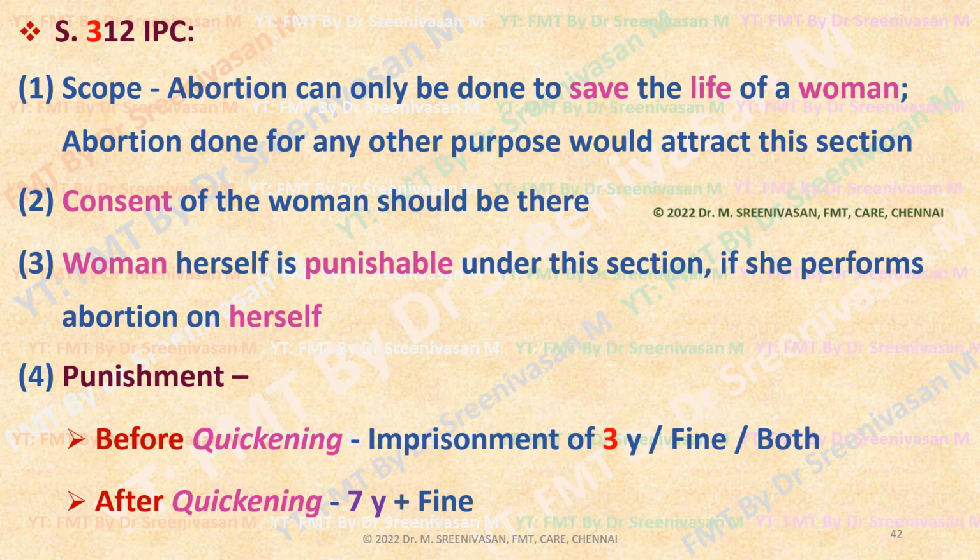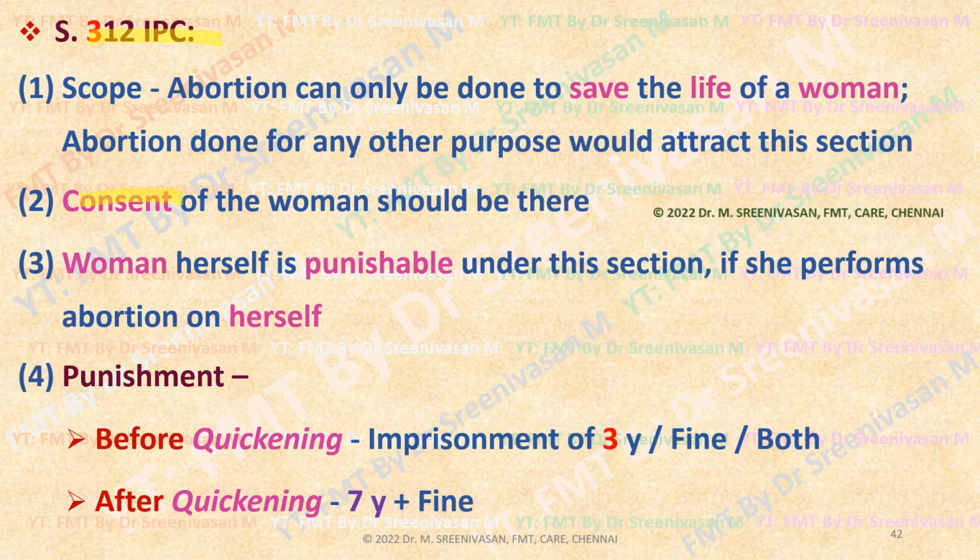As per section 312 IPC, abortion can be done only to save the life of the pregnant woman. Abortion done for any other indication would attract this section, that is section 312 IPC. Here, whoever does criminal abortion with the consent of the pregnant woman, then they are punishable under this section.